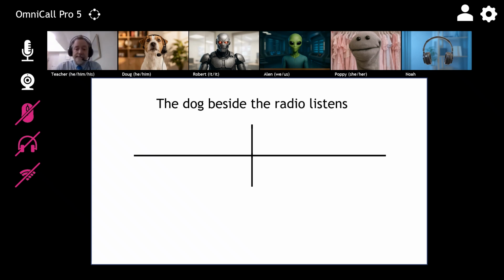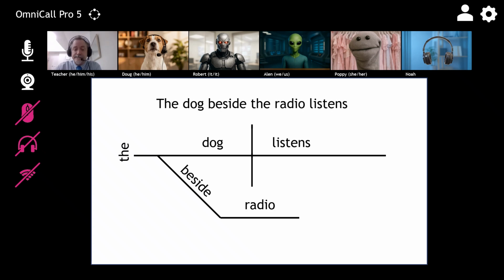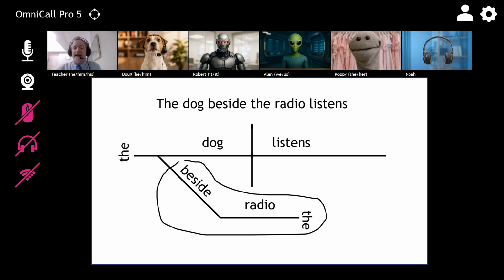If we do that as a diagram, we'll do it here. Now, this is much better. Radio being a noun, radio is placed on a flat line. But you see, the line connects, they flow into each other. All of this is grouped together as one line, and then that line describes dog.